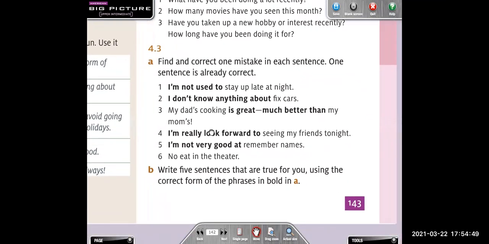4.3. Find and correct one mistake in each sentence. One sentence is already correct. So I want you to correct the mistakes and then we are going to check, okay?